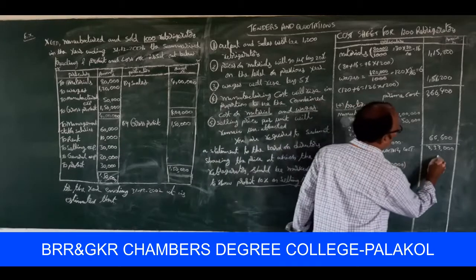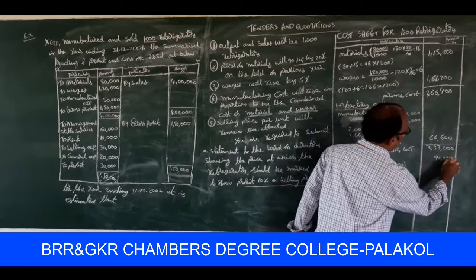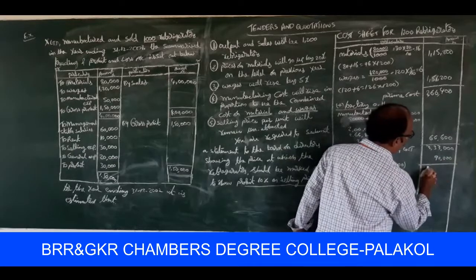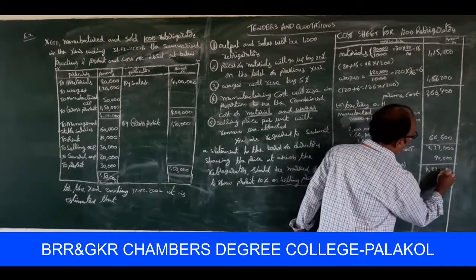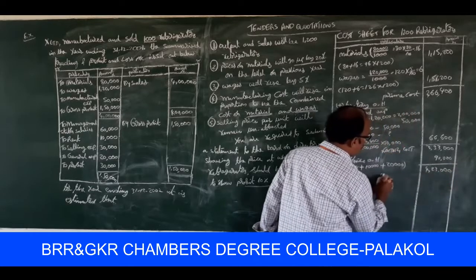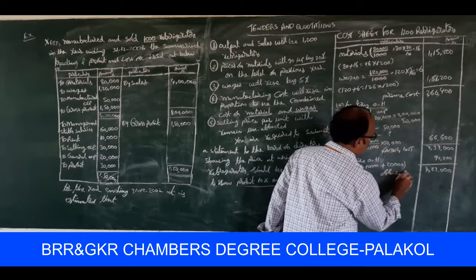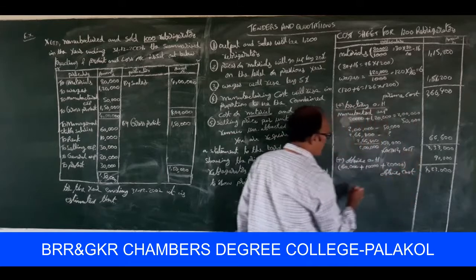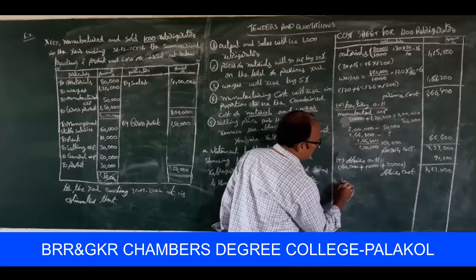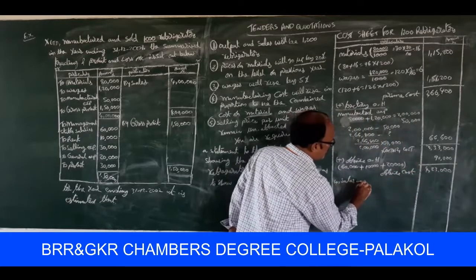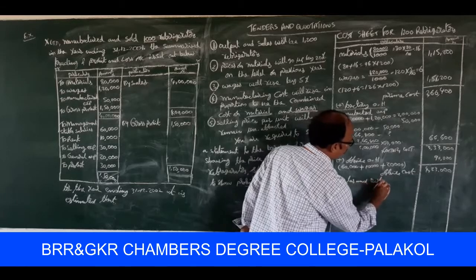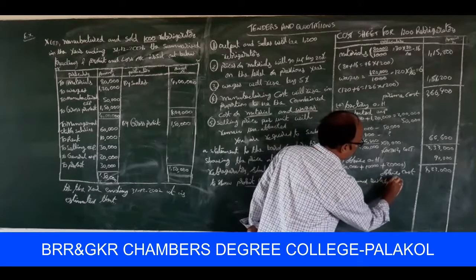So total 90,000 is to be treated as office overheads. So 4,23,000 is to be treated as office cost. Next, add sales and distribution expenses.